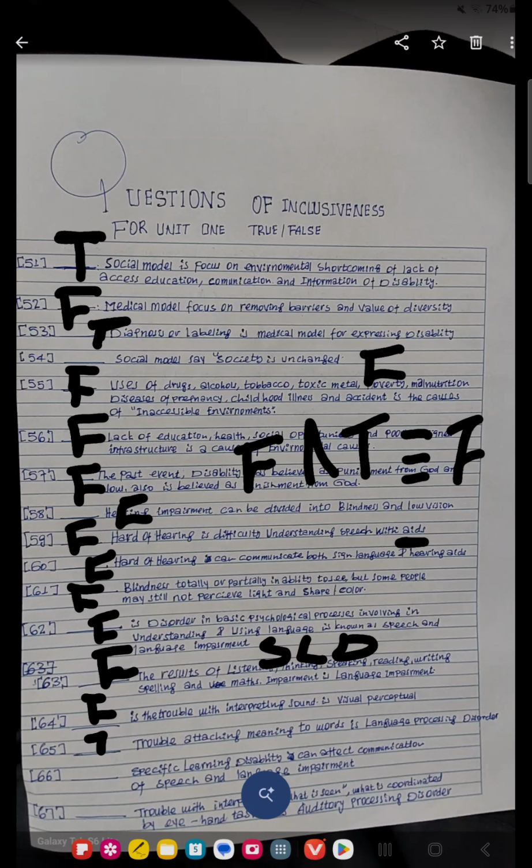Specific learning disability can affect communication of speech and language impairments. This is not speech and language impairment. The disability can affect, so this is false.